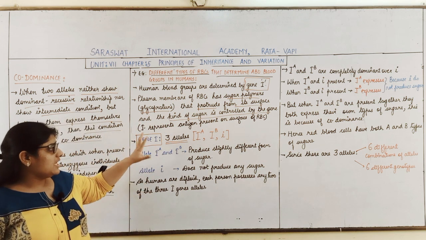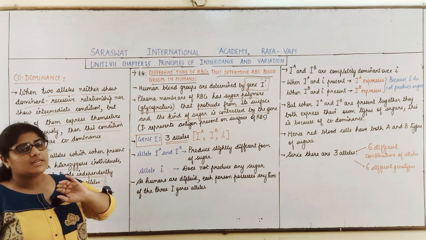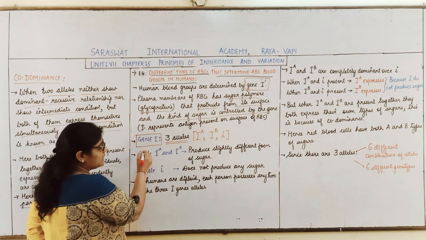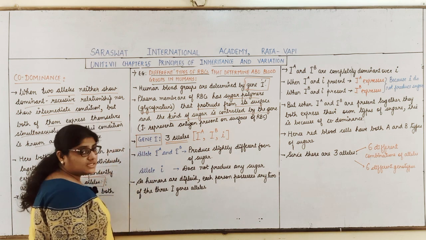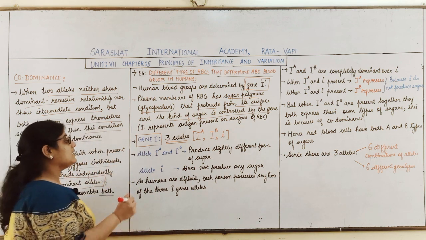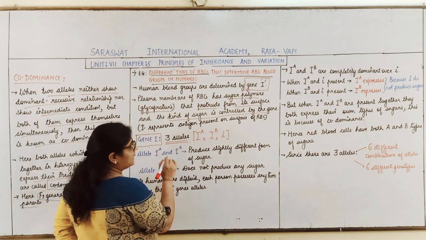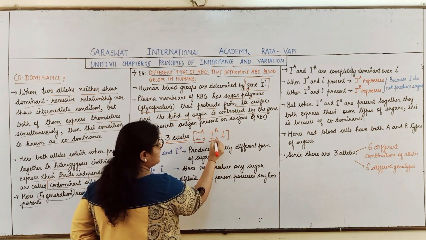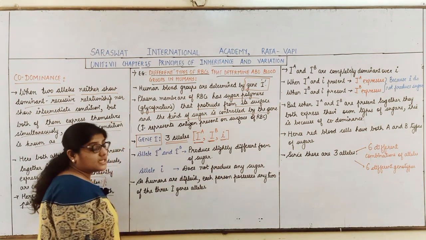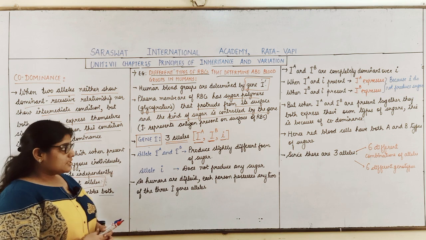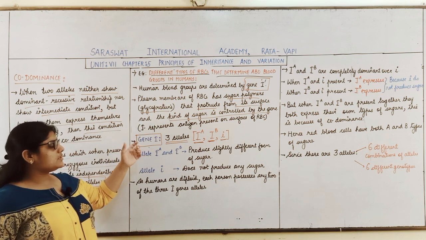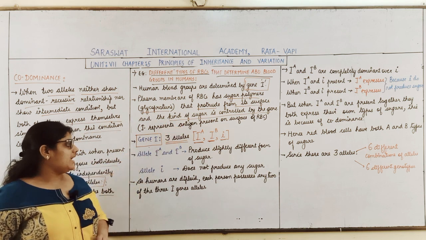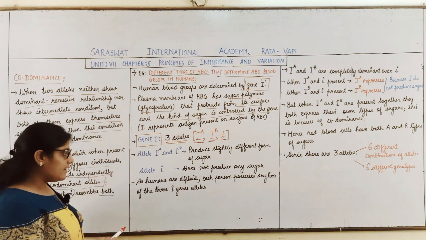But when a gene has more than 2 alternative forms, what is it called? Multiple alleles. So this gene I consists of 3 alleles. Which are those 3 alleles? One is IA, another is IB, and another is small i.